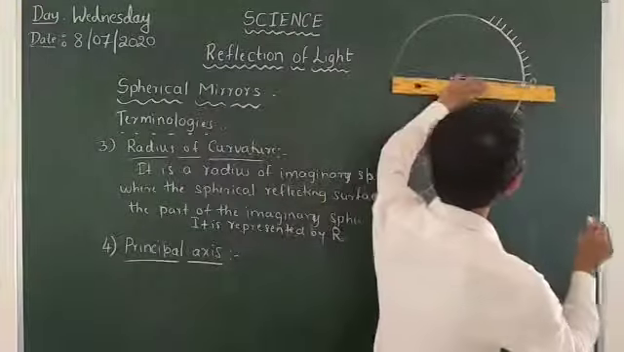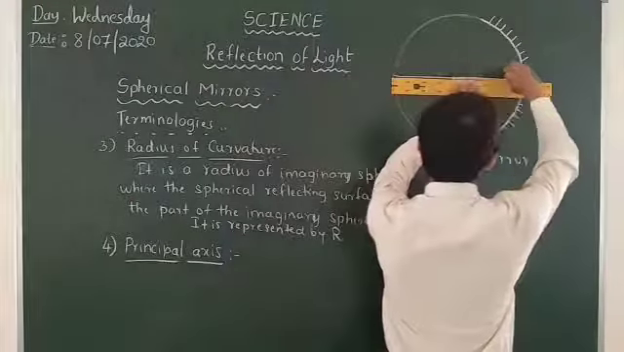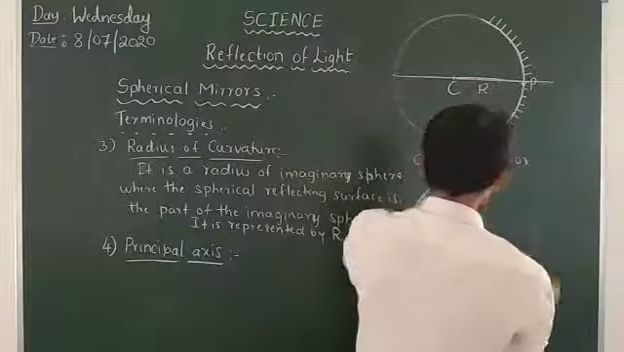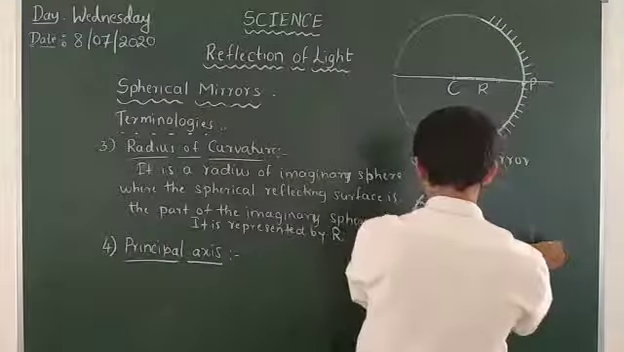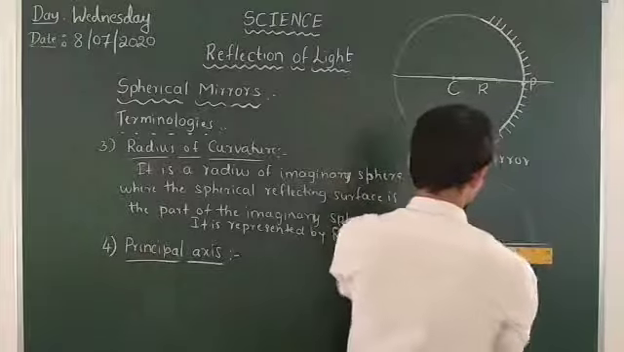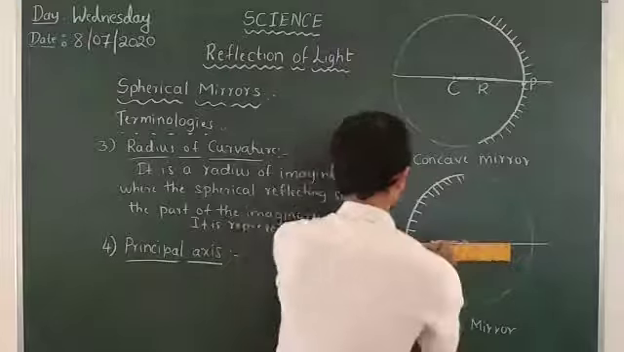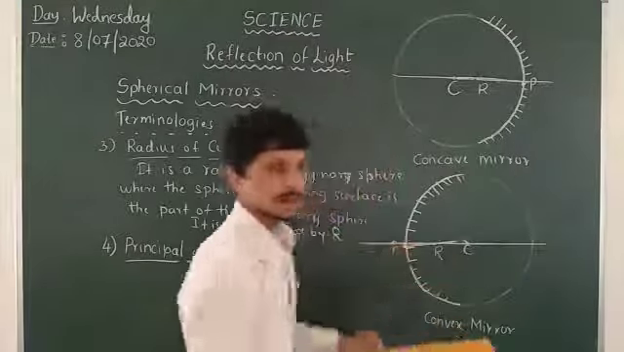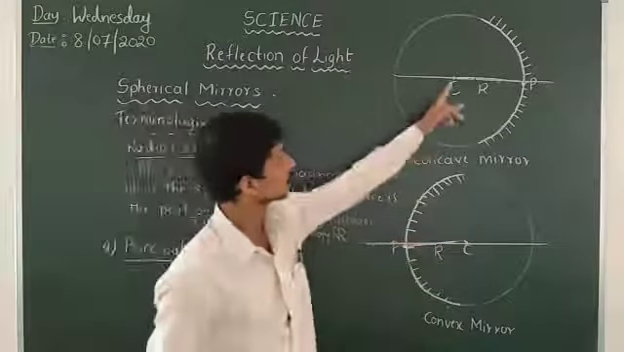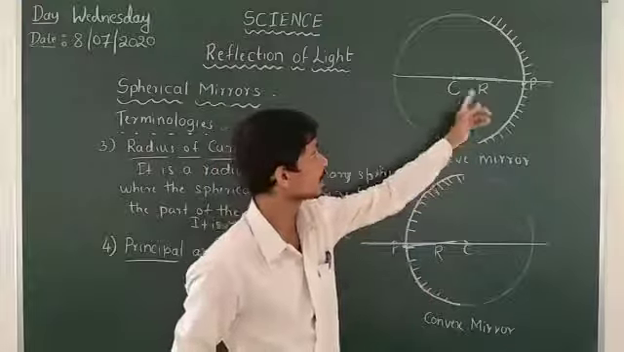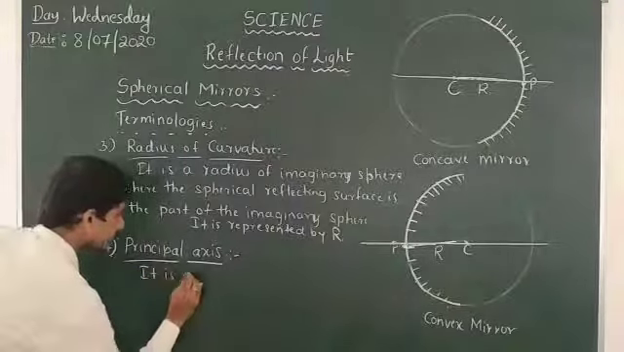So for the principal axis, we have to draw it here. It passes through the center of curvature and the pole of the mirror. Here also we have to take it. It passes through both of these terminologies. This is the principal axis. It passes through the center of curvature and the pole of the mirror. It is an imaginary line.